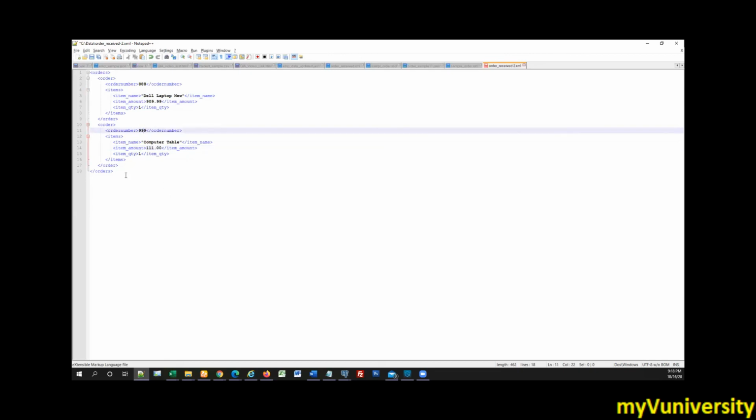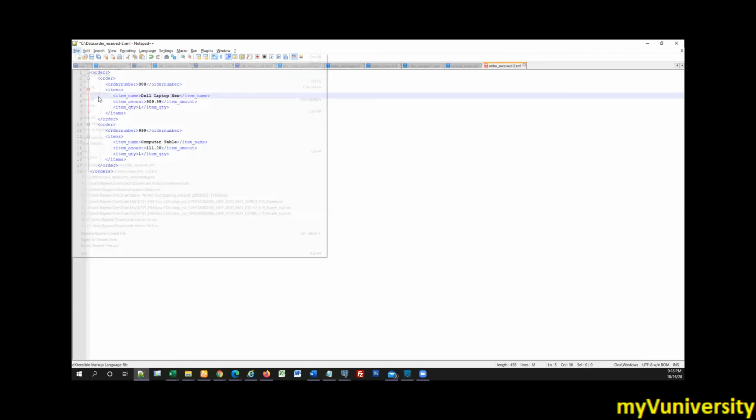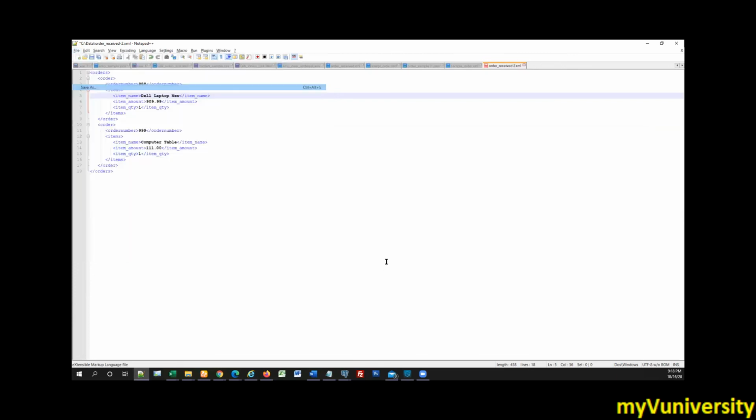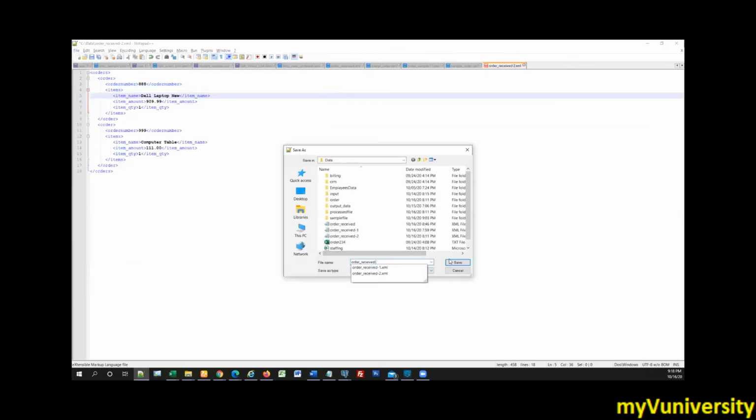So you said no need for the codes. Are you planning to use this as a data file while you run the application also? Yeah. Okay, so this is the input file.